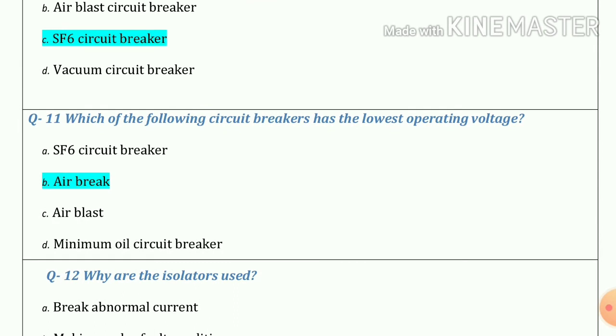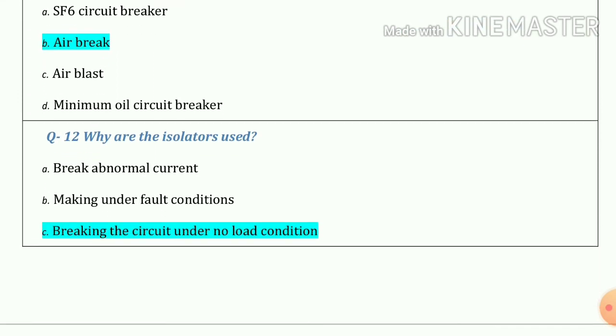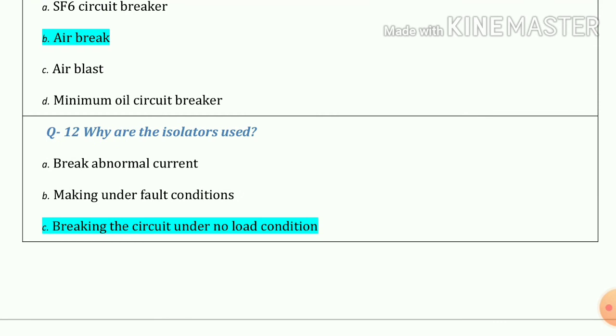Question number 11. Which of the following circuit breaker has the lowest operating voltage? So our answer is air brake. Question number 12. Why are the isolators used? So our answer is option C, breaking the circuit under no load condition.